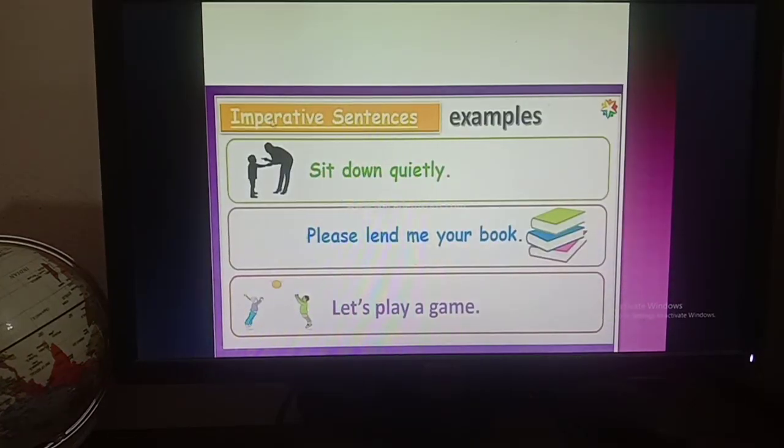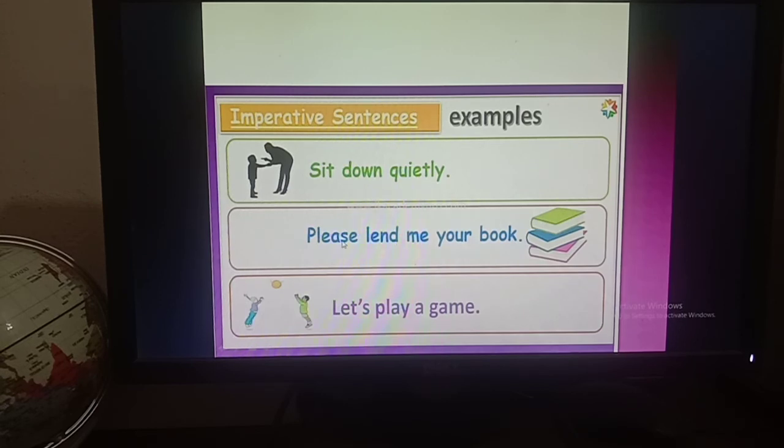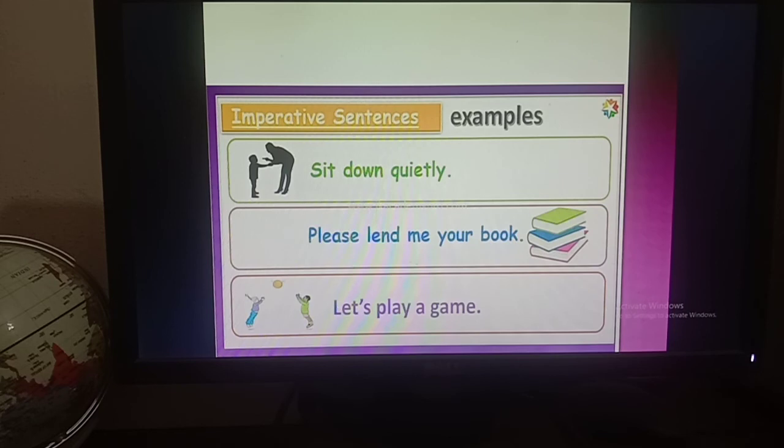Examples: Sit down quietly. Okay, so this is an order. You can see by this picture that the man is telling this boy, sit down quietly. So by reading this sentence we have come to know that this is an order. Okay, then: Please lend me your book. By the word please you have to understand that this is a request. When we request someone we always use this word please.